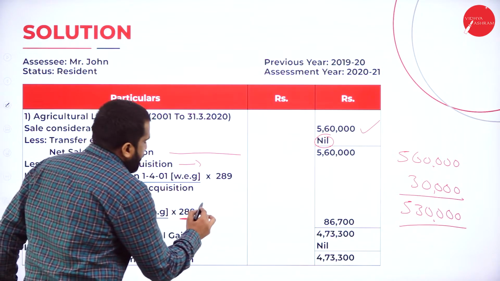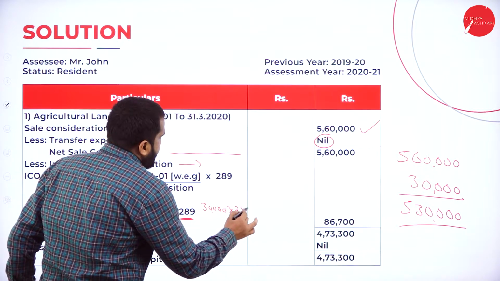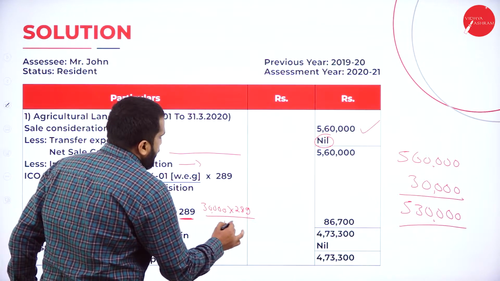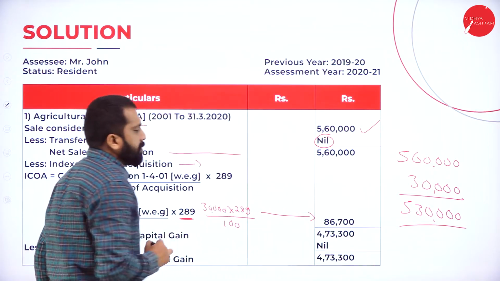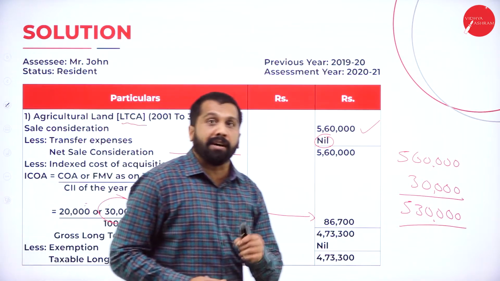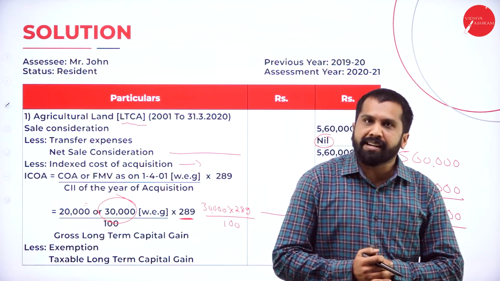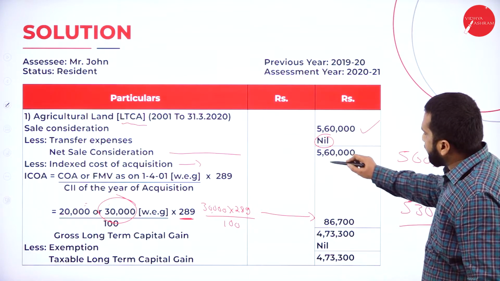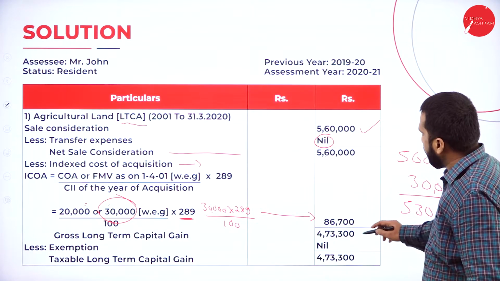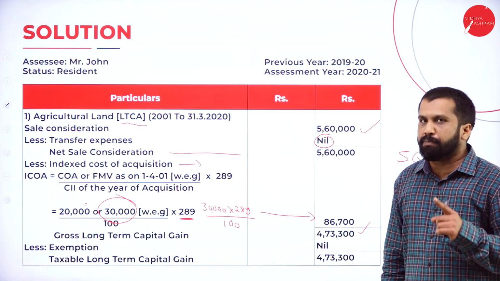Your value is 30,000 multiplied by 289 divided by 100. If you do this calculation, your 30,000 will become 86,700. So, from 5,60,000 minus 86,700, your answer is 4,73,300. Hope you are clear.